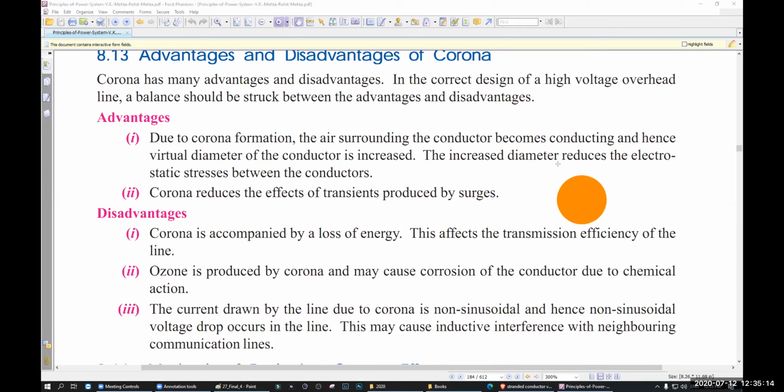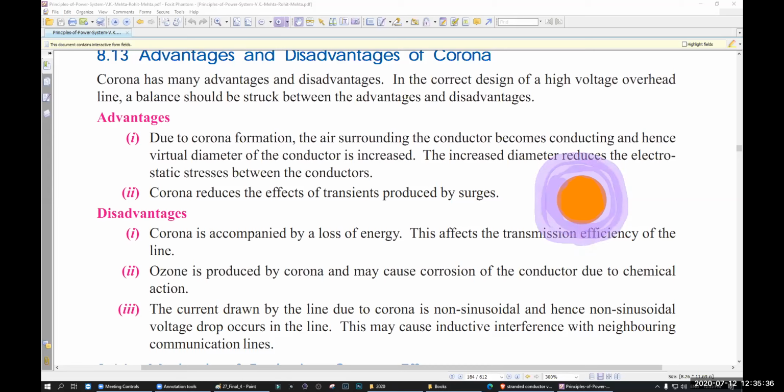When corona occurs, you will see a violet glow around it, okay? A violet glow.